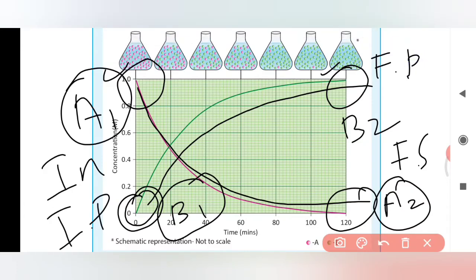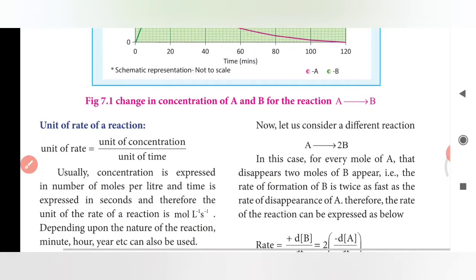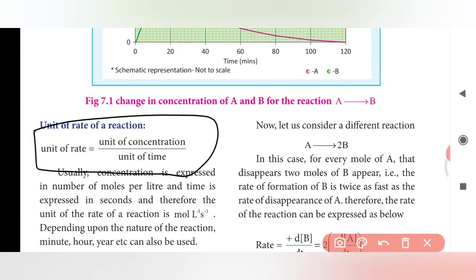Let's see how we calculate the unit of rate of reaction. The formula is: unit of rate equals unit of concentration divided by unit of time. Here the unit of concentration is mole per liter, and the unit of time is second.